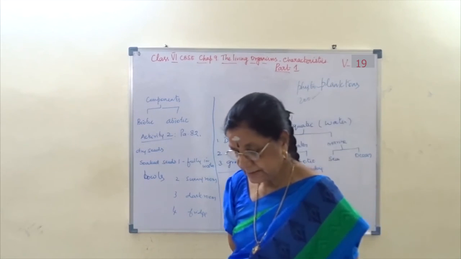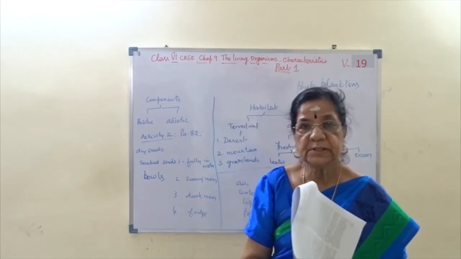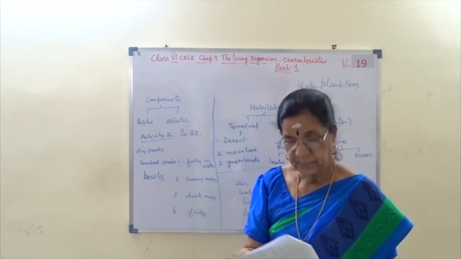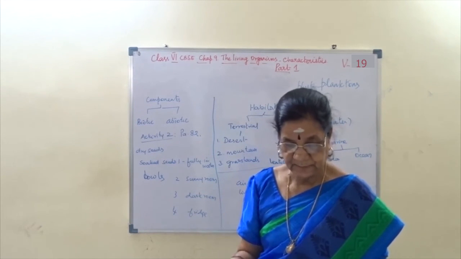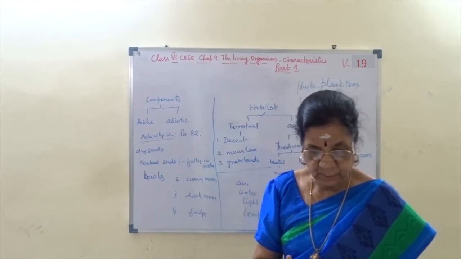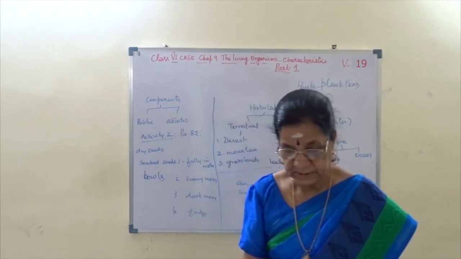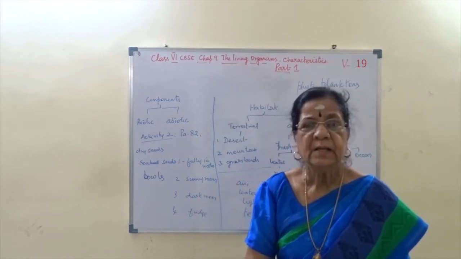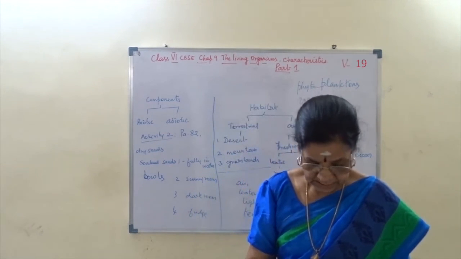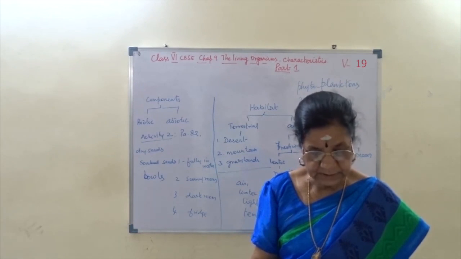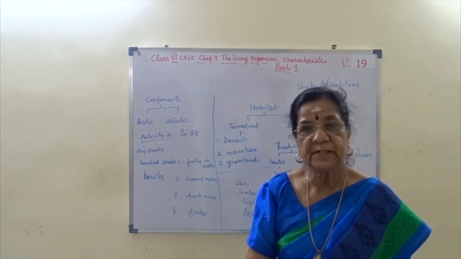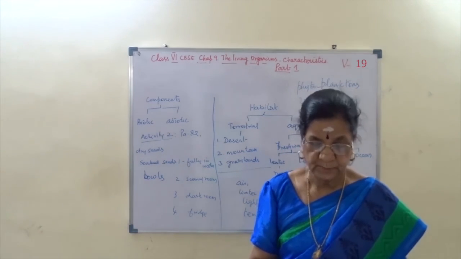So this acclimatization is very important. Next we will study about terrestrial habitat and then aquatic habitat. We will study those adaptations slowly.